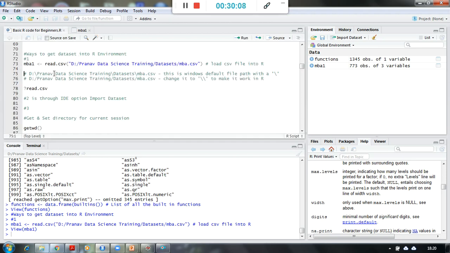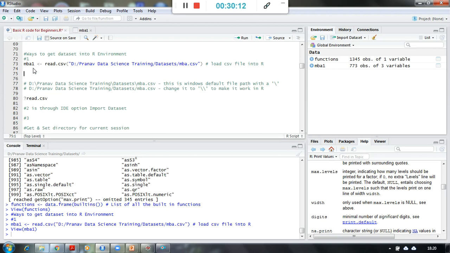Now there is one difference though. Because I have copied the path, this is the path which Windows understands, and my operating system is Microsoft Windows. So you see here, Windows uses backslashes, right? So basically this is the path for my data set as far as Windows understanding is concerned.